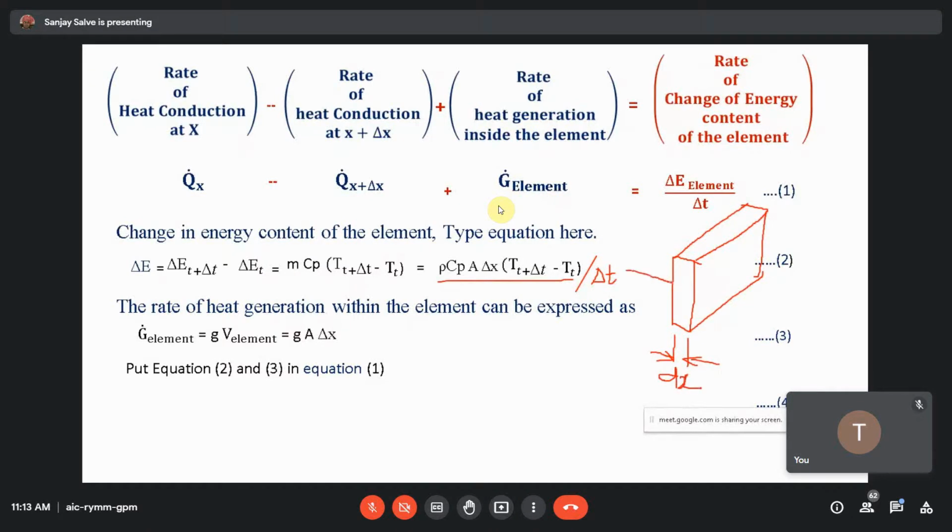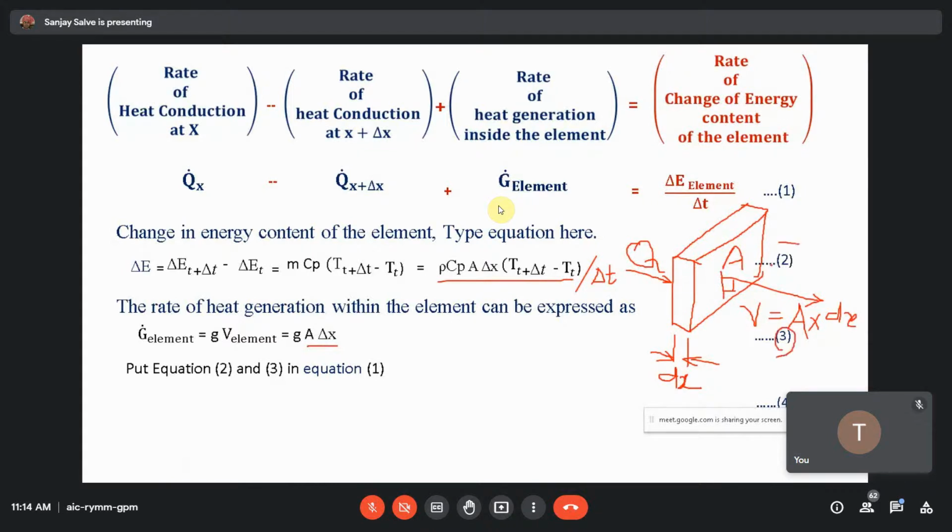And the area which is perpendicular to this heat transfer is this one. So the volume of this one is area into del x, or dx. I can put it over here, instead of volume, area into del x, as equation number 3.